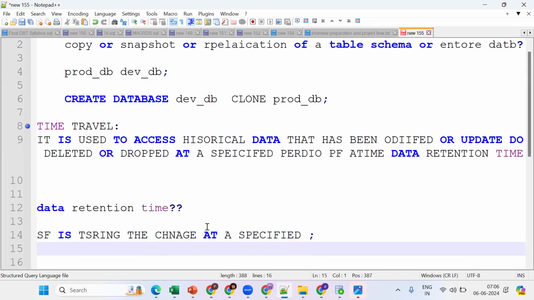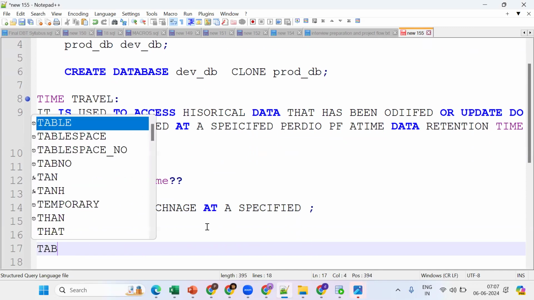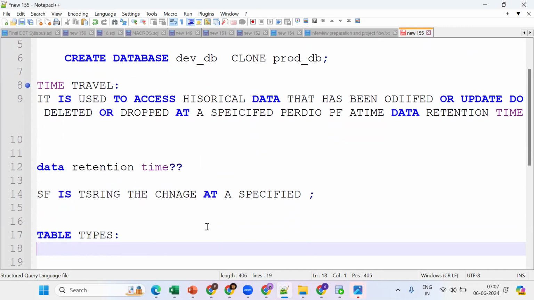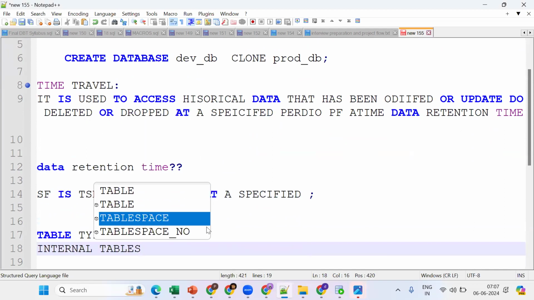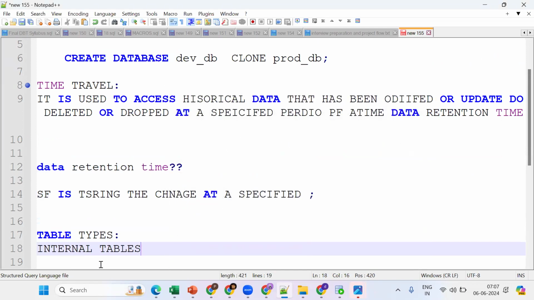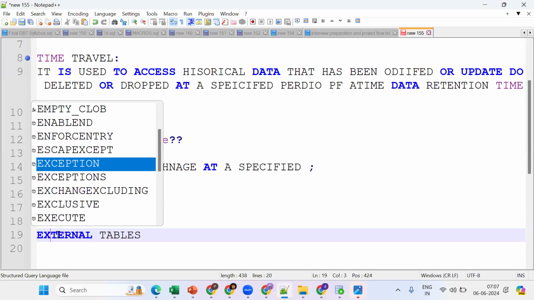Now, what concept will come into the picture? Table types will come into the picture. These are very important. Tell me what are the table types we have in Snowflake. We have internal tables and external tables.